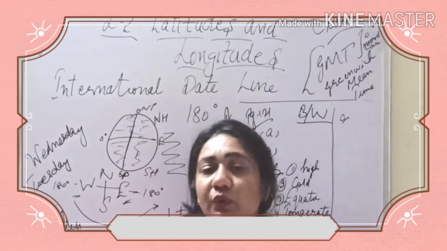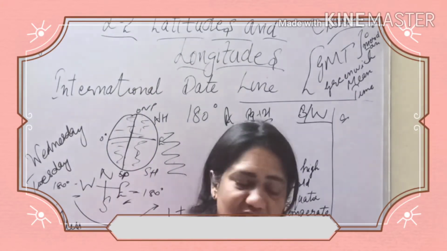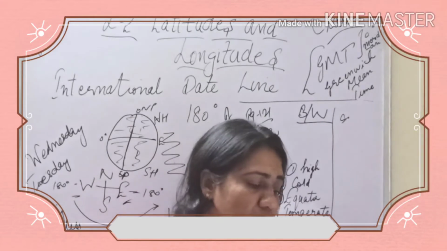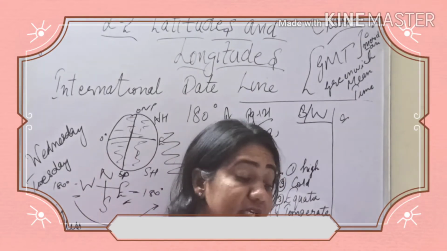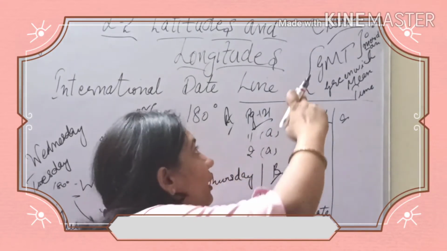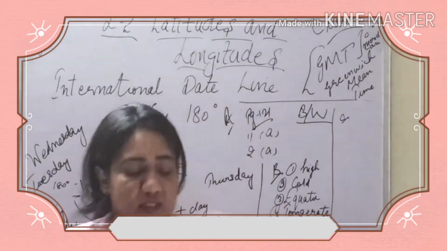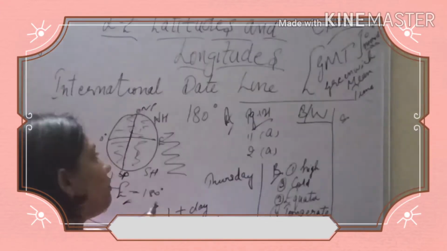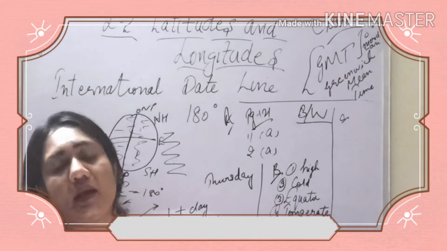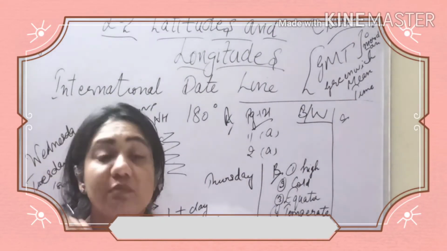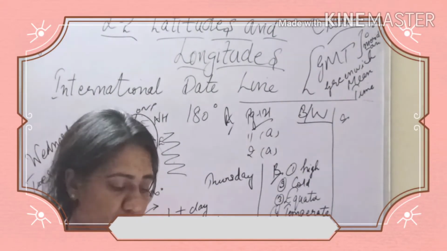I'll just give you the series at the last. First you just match and write down the numbers towards the right hand side. International date line. We have already done it, it is the 180 meridian. So it is B part, that is option number 1.